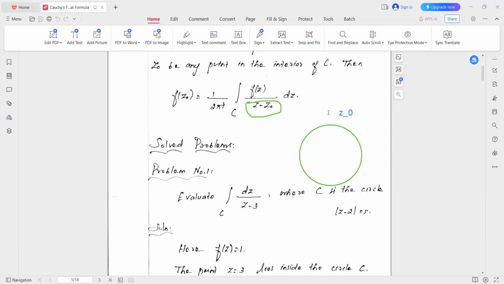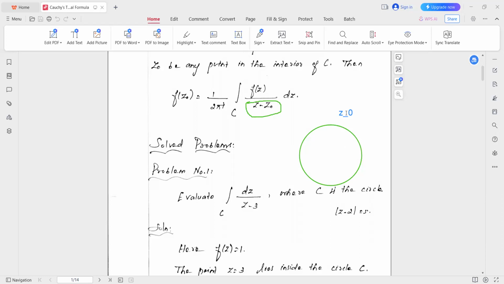So if the point where the analyticity fails lies outside the curve, we can use Cauchy's theorem in that case.